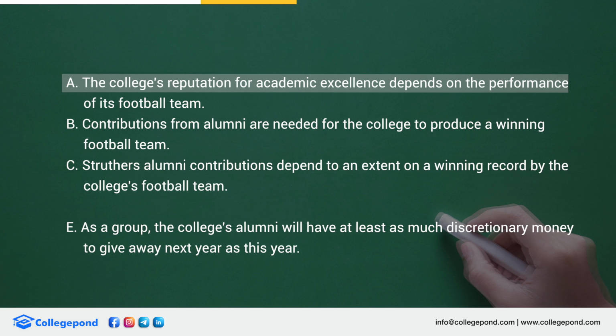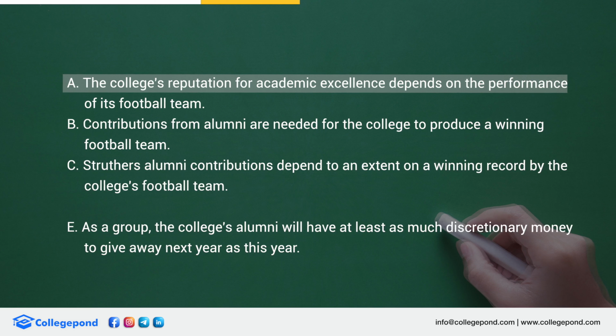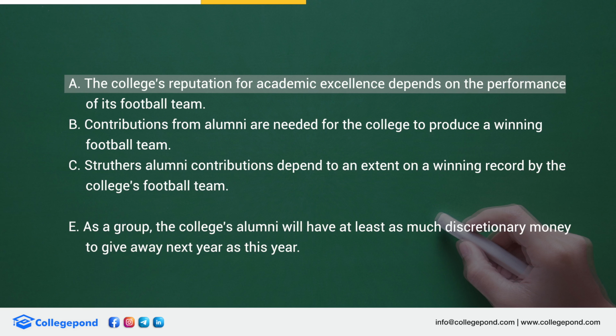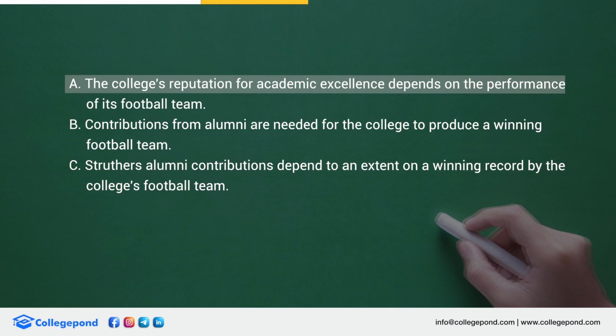The passage doesn't talk anything about whether my business is affected or not affected, or whether I might actually give more money. I might say, you know what, the college is losing, let me give them more money to boost up their morale. That is also possible, right? So you cannot assume that I will have the same amount of money. That is an assumption which is not true. So option E is eliminated.